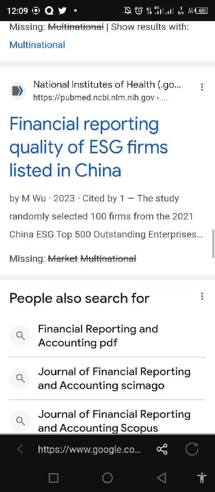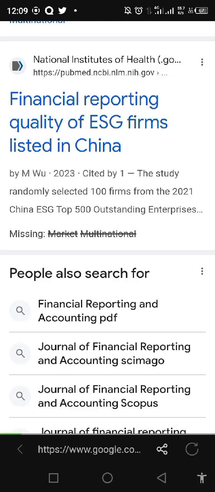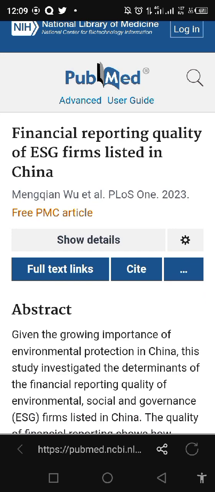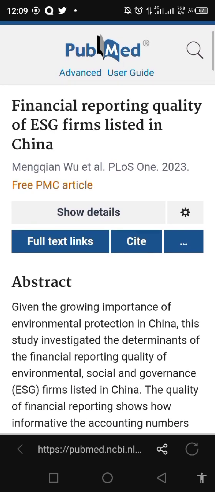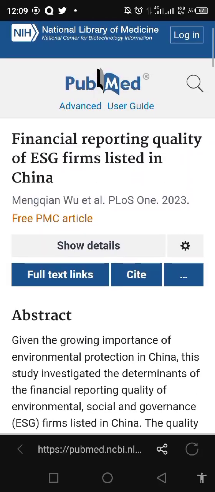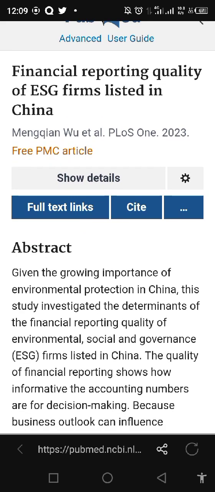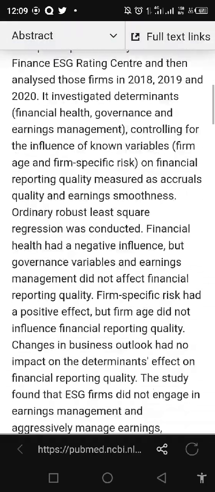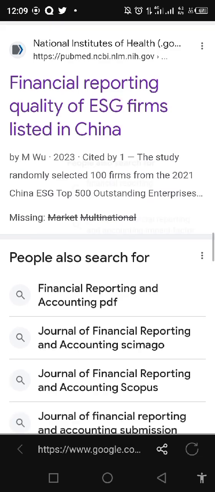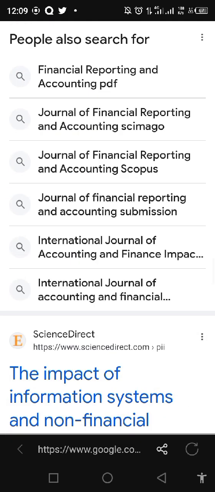Okay, "Financial reporting quality and ESG firms listed in China." Okay, this could actually be useful too. Now, this is beautiful. It could also be useful to what I want to work on, save from the fact that it says financial reporting quality of ESG firms. You see, ESG is environmental, social, and governance. So my topic doesn't contain the variables of ESG, so it might not really be useful to what I want to work on. Okay, "The impact of information system and non-financial information."